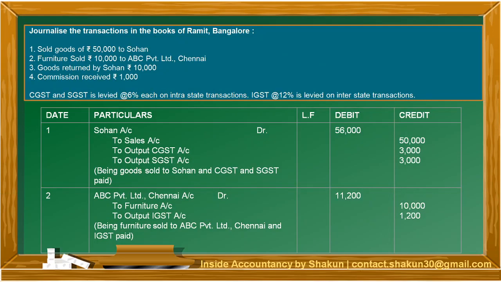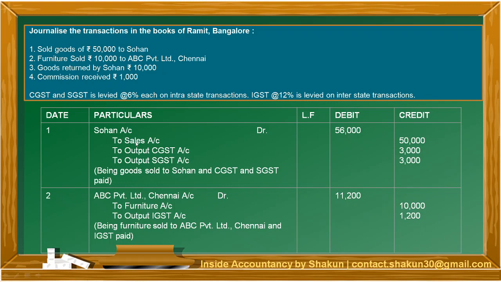Moving on, I've taken another example. Journalize the transactions in the books of Ramit, Bangalore. Sold goods of 50,000 to Sohan. Now the place is not written here, so we know that this is an intrastate transaction. We are selling goods to Sohan. The basic entry is Sohan is the receiver to be debited, and goods are being sold, so sales will be credited.